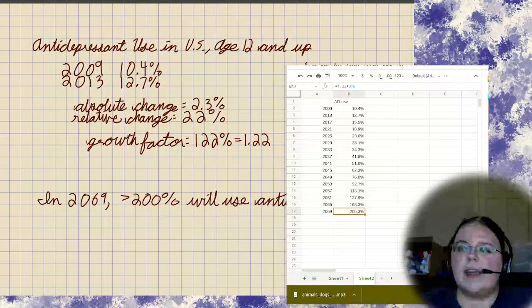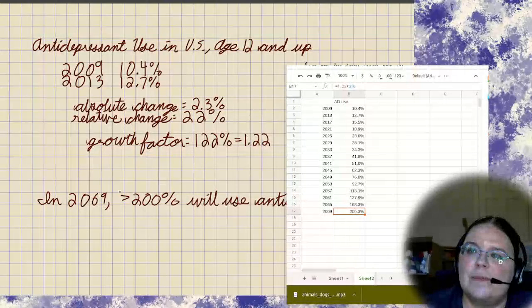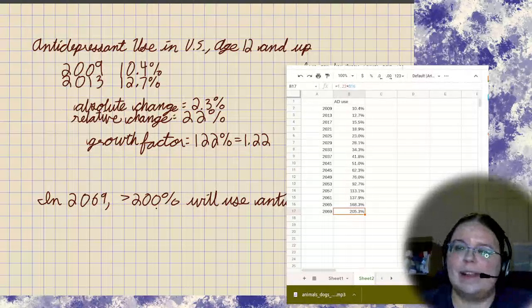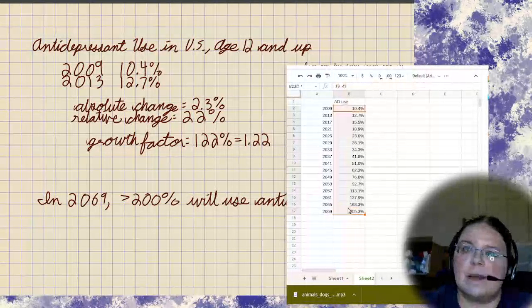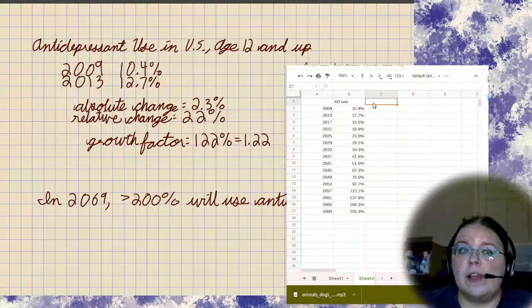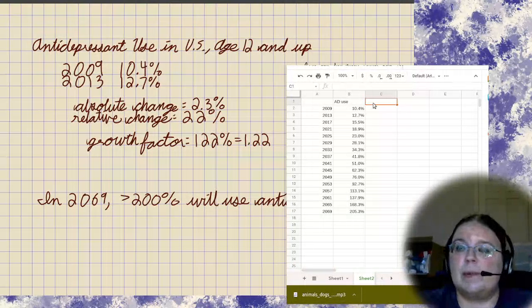Now, if you're going, wait just a darn second, you're perceptive. There's no such thing as more than 200% of any group having any trait. It's just not possible. So what went wrong here? Clearly we have a case of model breakdown. Sometimes some statistical models work better than others. So one thing we often want to do if we've come up with a prediction that's not believable at all is try to change our model to try to come up with a more credible prediction.